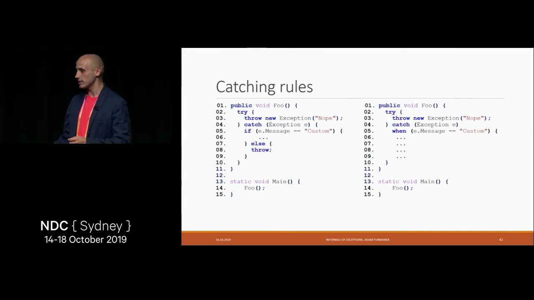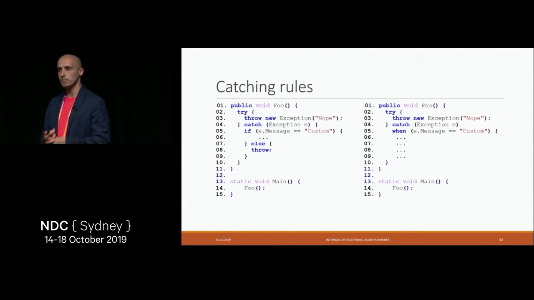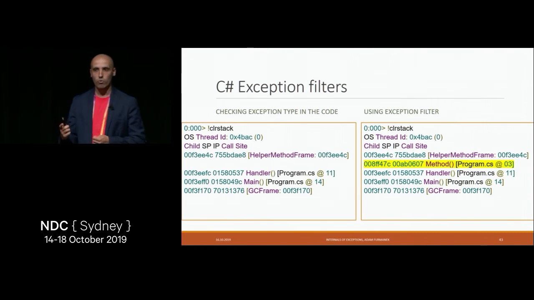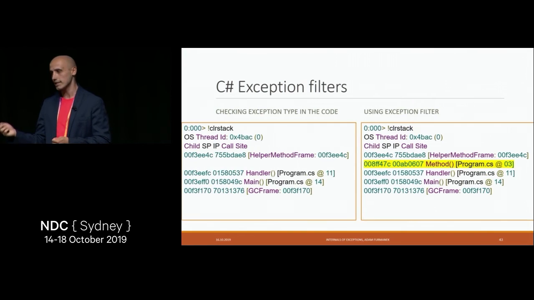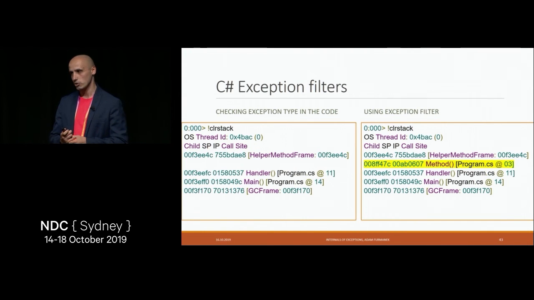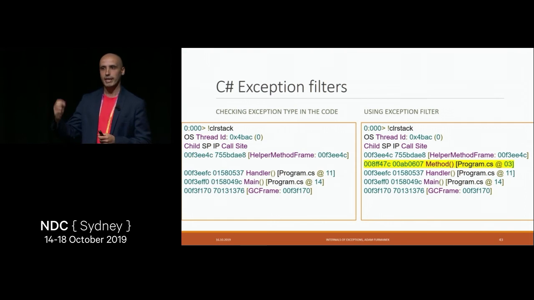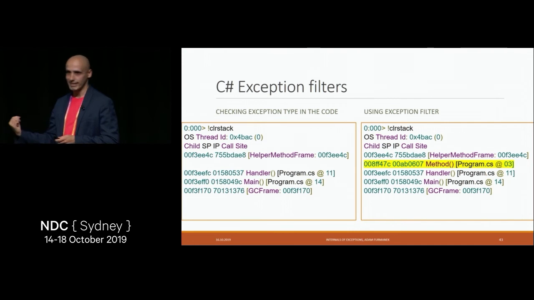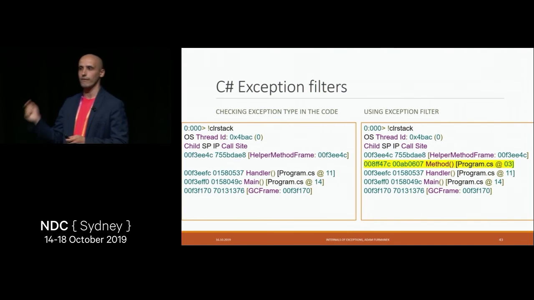And here comes the difference between the exception filter and catching the exception and then rethrowing it. If we throw an exception and want to check the message, and we do this like on the left-hand side or on the right-hand side, what happens with the code on the left side is we don't have the line throwing the exception. Why? Because we rethrow the exception in the second pass of the system, not in the first pass. With the code on the right-hand side, we do the if check effectively in the first pass of the exception mechanism. So whenever this exception is being ignored, we don't lose the stack trace.